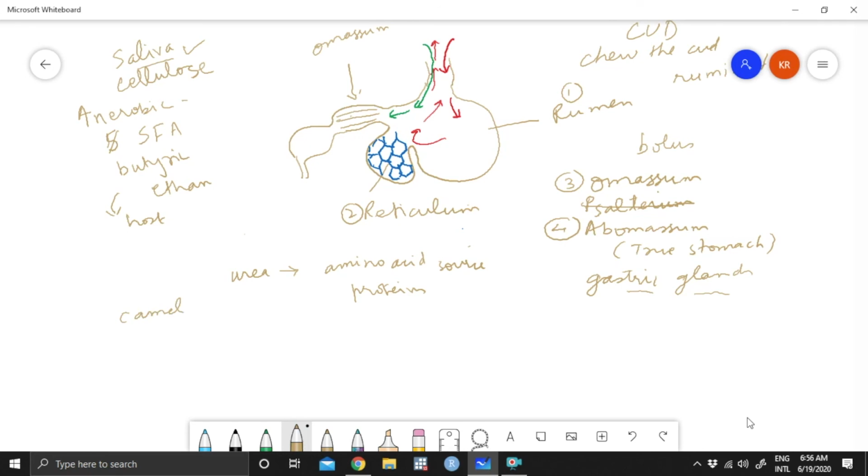You can maybe find out something with respect to rabbit, find out something with respect to horse, and see if all of these animals have the same pattern of pre-gastric digestion. Why do we call it pre-gastric digestion? Because this is the stomach, and most of the digestion has taken place here. So this is called pre-gastric digestion.